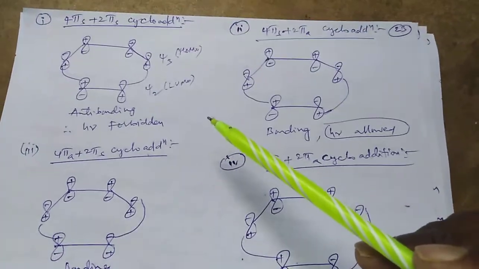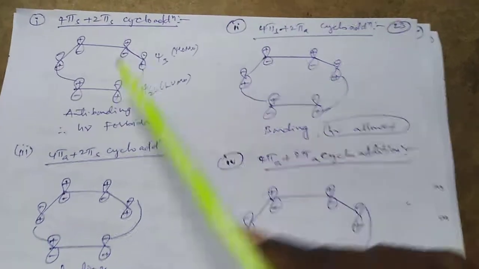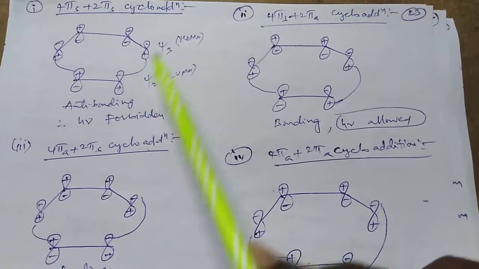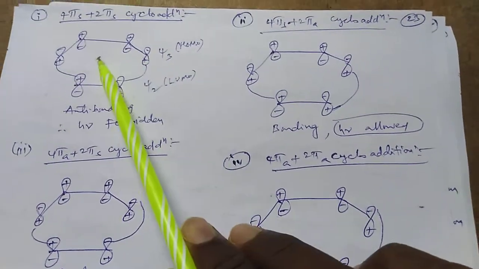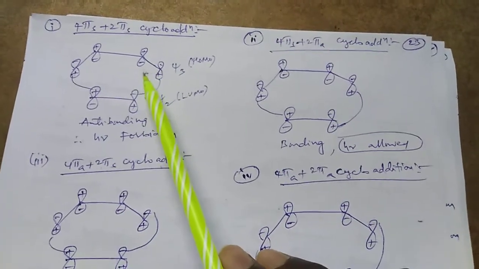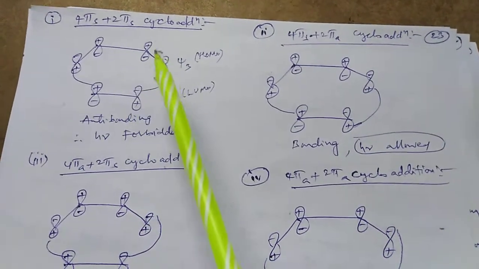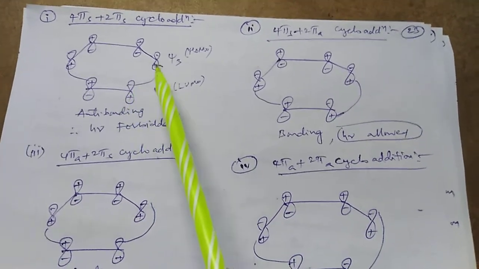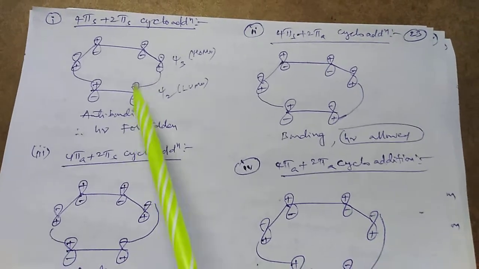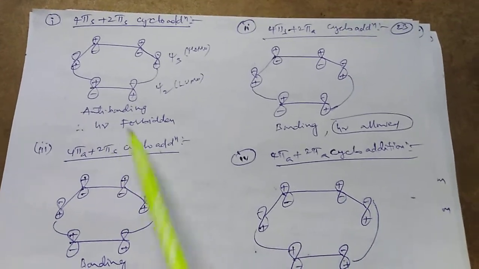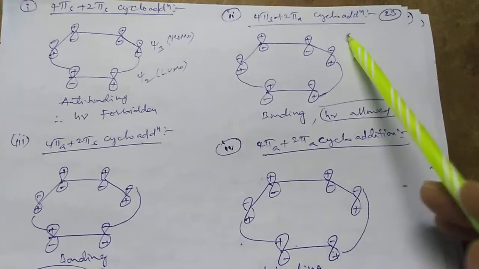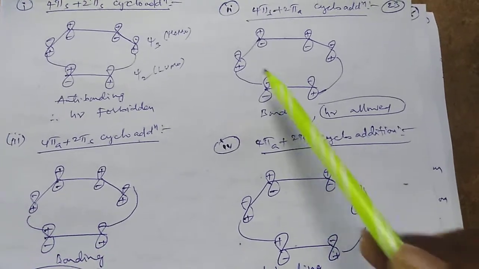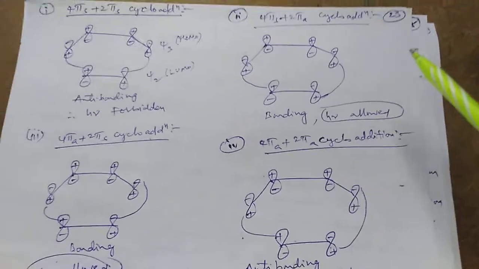So in photochemical conditions also we have 4 cases. In the 4+2 cycloaddition for the suprafacial, an anti-bonding interaction is developed. Psi3 is the HOMO. The Psi3 molecular orbital is represented by plus, minus, minus, plus. Psi2 is the LUMO for the dienophile, plus, minus. So here an anti-bonding interaction is developed for the suprafacial, so photochemically forbidden. But in the 4+2 cycloaddition of suprafacial and antarafacial, a bonding interaction is developed for the suprafacial. So that's why it is photochemically allowed.